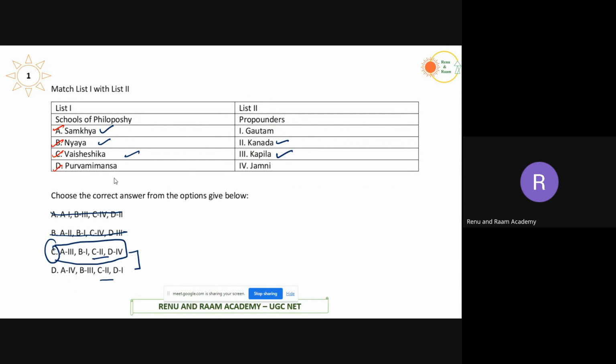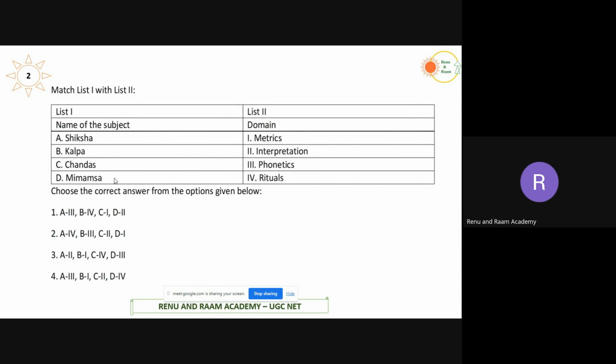Okay, moving on to the next question. We have subjects given here: Shiksha, Kalpa, Chandas, and Mimamsa. And similarly, the relative domains, the subject matter, are given.